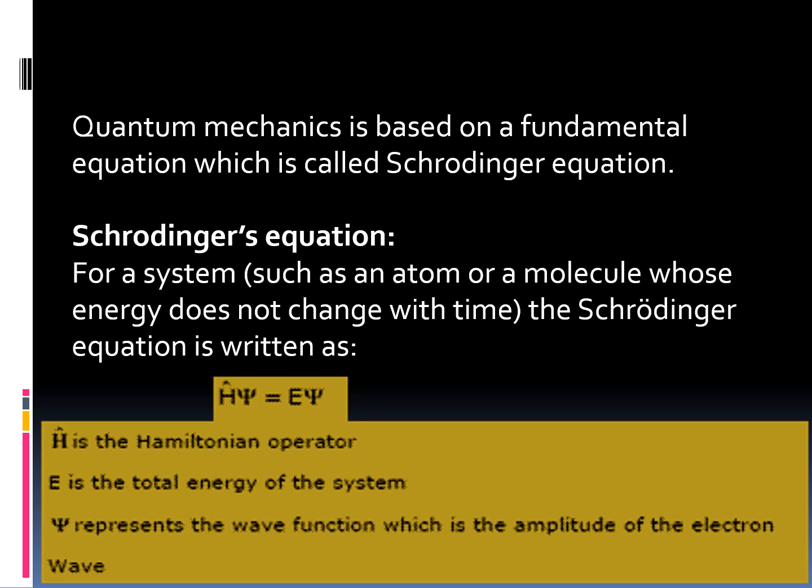H is the Hamiltonian operator, and the Hamiltonian operator is an operator which gives the total energy of a system by adding together kinetic energy and potential energy. E is the total energy of the system, and psi represents the wave function.